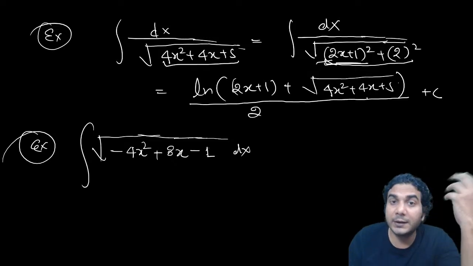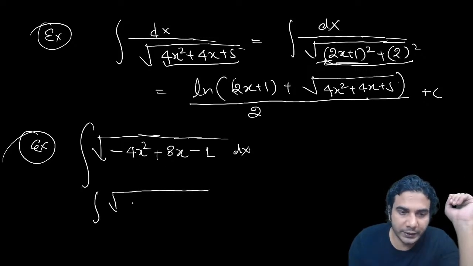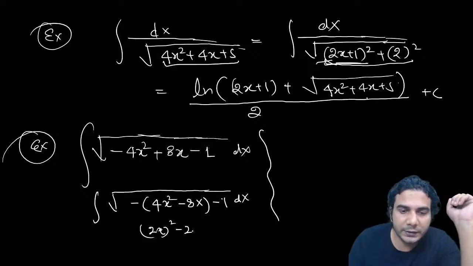So let's make a perfect square again. So integral of under root of, first of all take minus common, all right? So take minus common, it will be 4x square minus 8x, okay? And minus 1 as it is, dx. Then to make it a perfect square, you can see this is 2x the whole square. This is minus 2 into 2 into 2x, right?